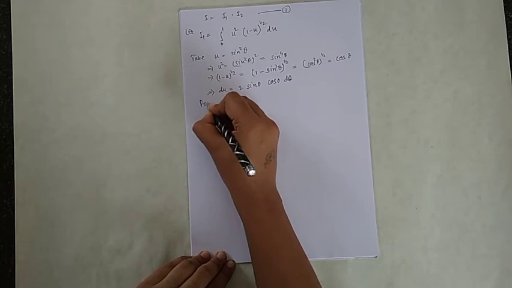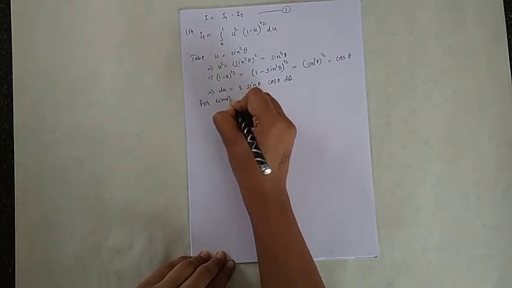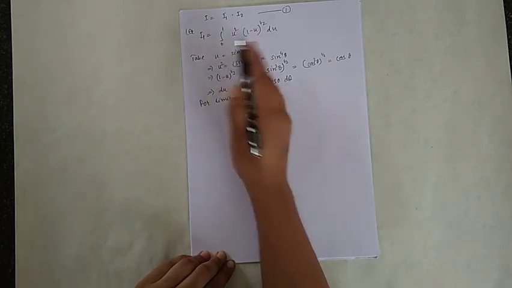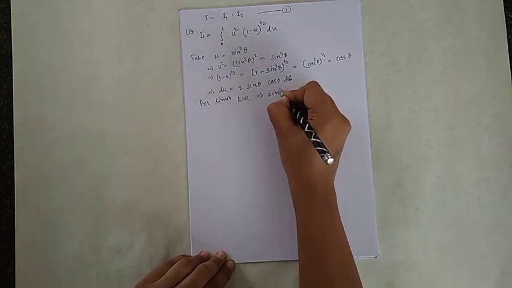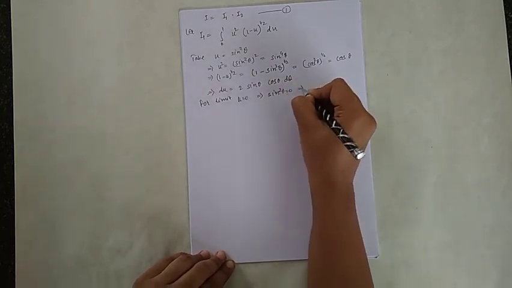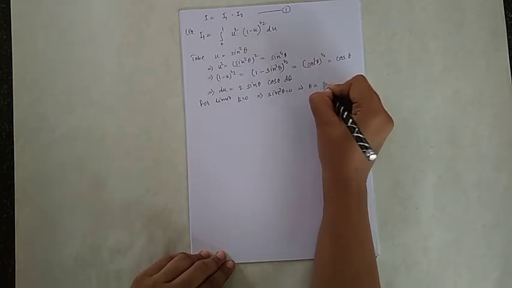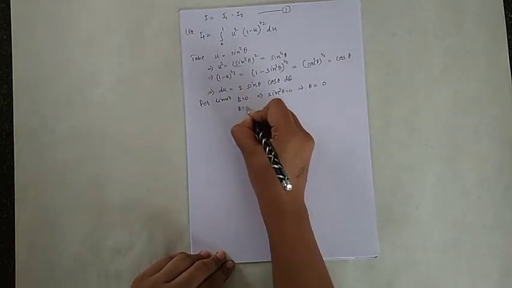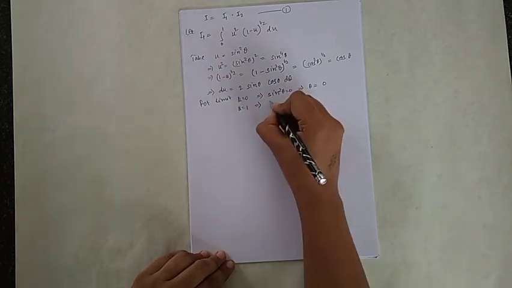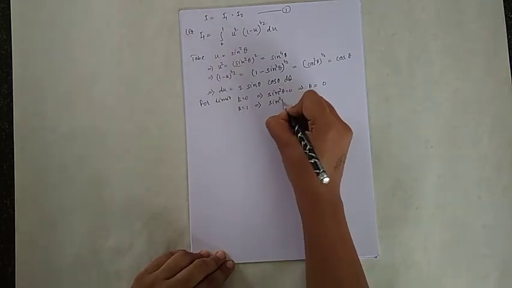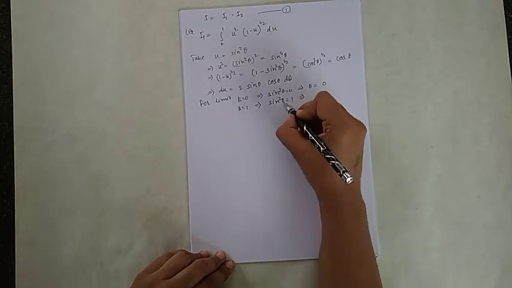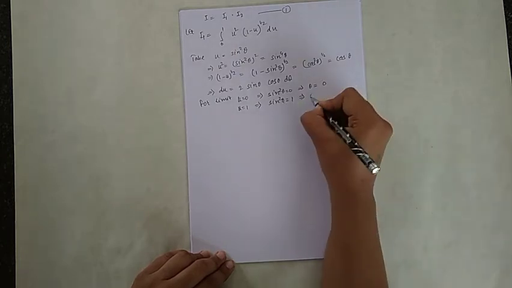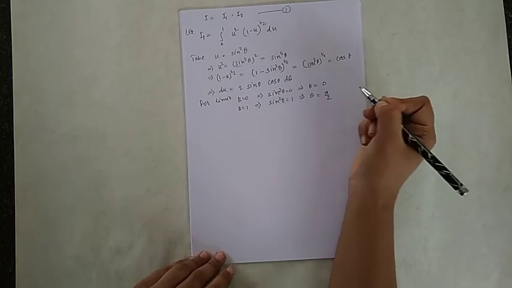For the limits, when u is equal to 0, sin square theta is equal to 0, which gives theta equal to 0. Next, when u is equal to 1, sin square theta is equal to 1, and sin of pi by 2 is 1, so theta is equal to pi by 2.